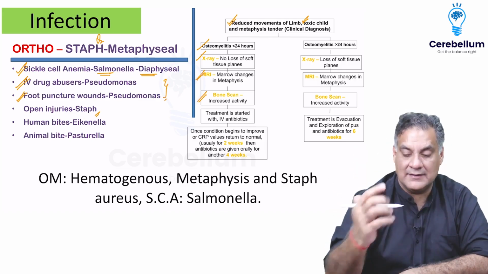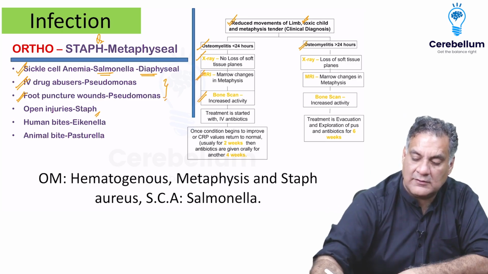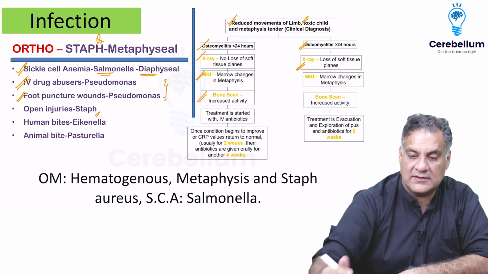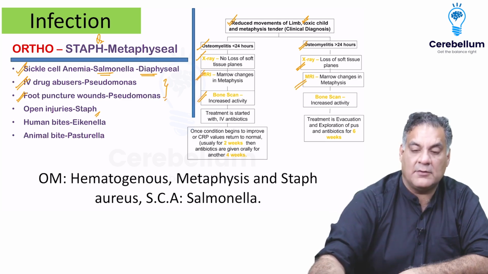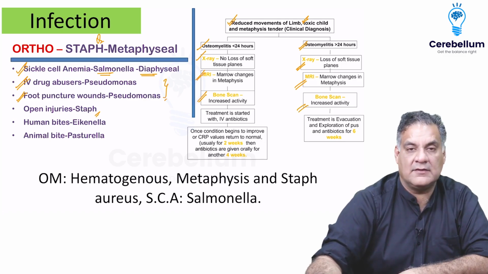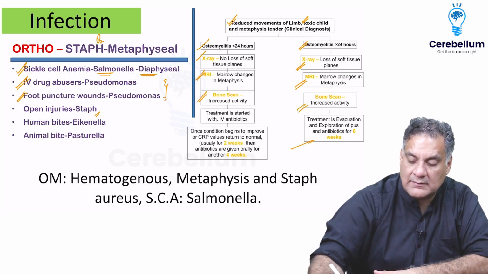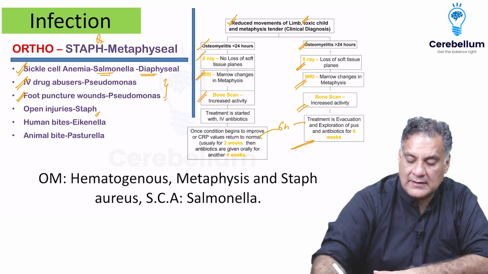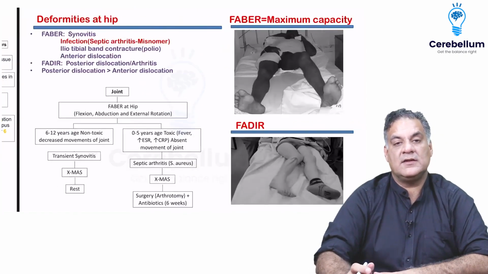And remember, the antibiotic should cover which organism? Staph aureus. Brilliant. And when in osteomyelitis more than 24 hours, there is a loss of soft tissue plane. It means the infection is trying to come out. MRI is positive anyways. Bone scan already positive in first 24 hours. And right treatment is operative. So whether you operate or you don't operate, the antibiotic duration is the same, 6 weeks, that you should remember.